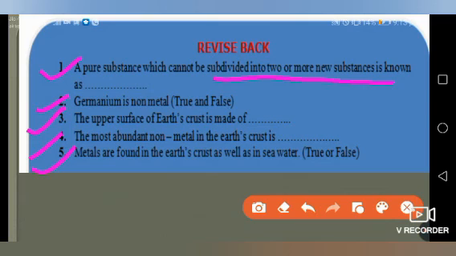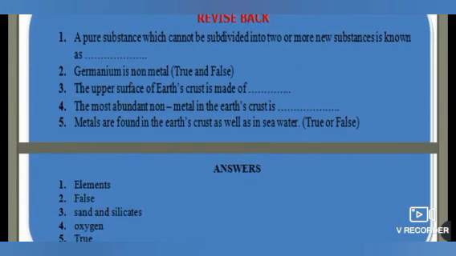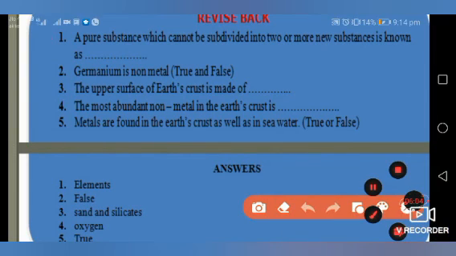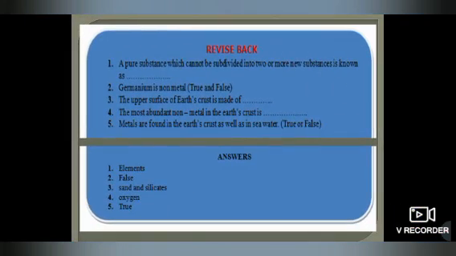So let us discuss the first question. The answer key. The first question, a pure substance which cannot be subdivided into two or more new substances is known as element. Germanium is non-metal. It is false. Germanium is metal. The upper surface of earth crust is made up of sand and silicates. The most abundant non-metal on earth crust is oxygen. Metal are found in earth crust as well as in sea water. It is true. So dear student, write down these questions by pausing the video and do send me the answer.